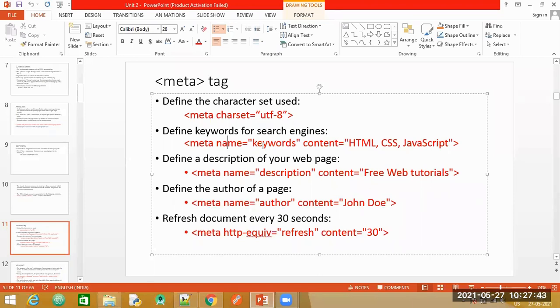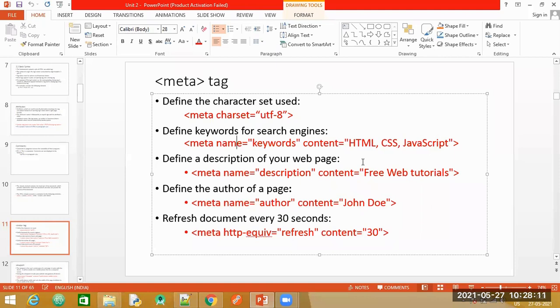Now here, what does meta name keywords tell you? Again, this is for the search engines. Whenever you specify this in the content part, it is going to tell what your page describes. So if your page is about, say, website development or web designing, you will specify such keywords. If it is about an e-commerce site, you will specify different keywords. So these search engines are going to look up this particular meta tag for the keywords.